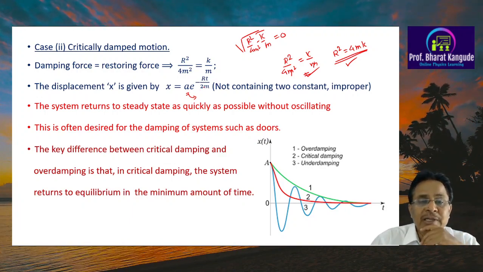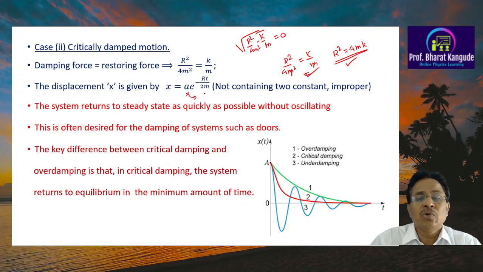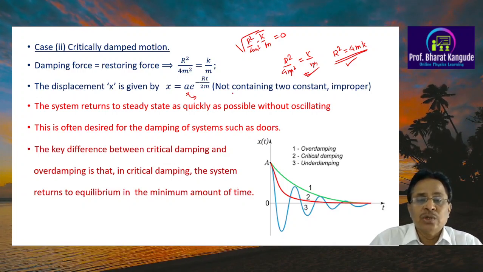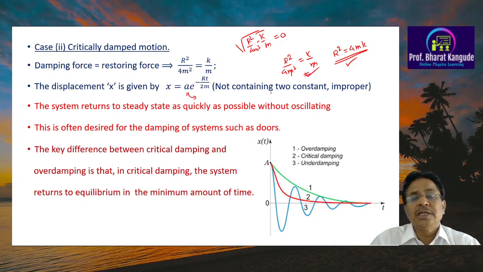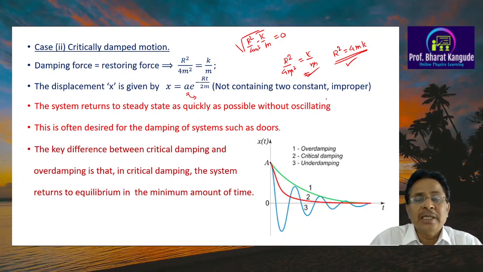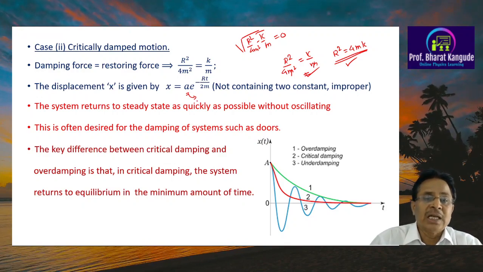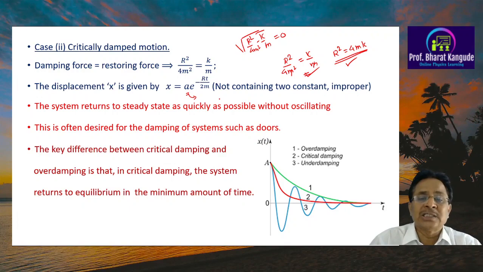Here the term e raised to minus rt upon twice m is the exponentially decreasing term. Since this does not contain two constants, it is said to be an improper solution. It also doesn't give you oscillatory motion, and therefore this solution is also not acceptable.